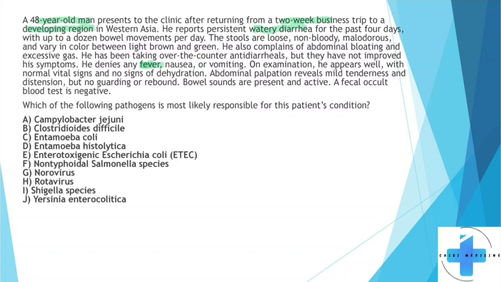All right. Now, the answer for this, by the way, is ETEC. Okay. So remember, if you've got a question of someone going to South America, it's kind of stereotypical, right? So a stereotypical developing region, ETEC is a pretty good option, particularly if there's no inflammatory diarrhea. So remember, this is the organism that has the heat stable and heat labile toxins, right?